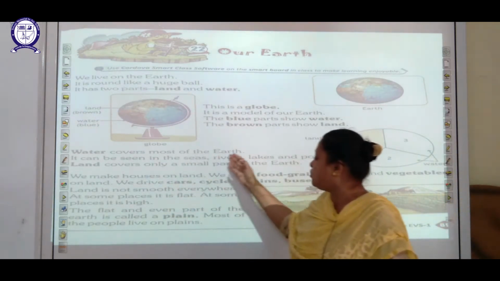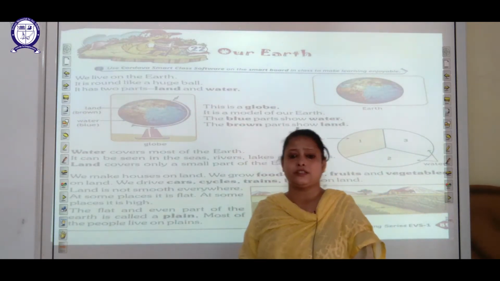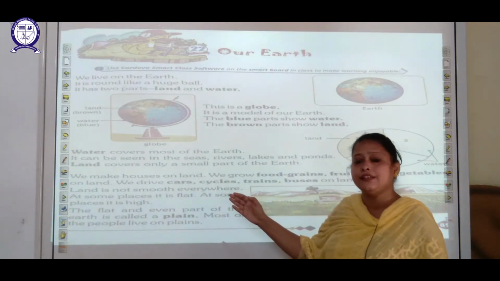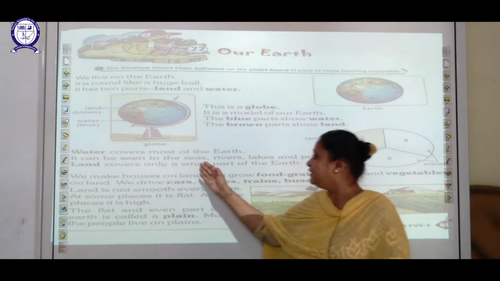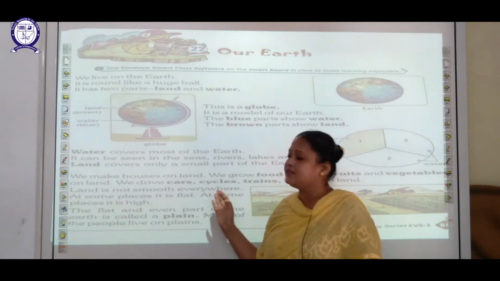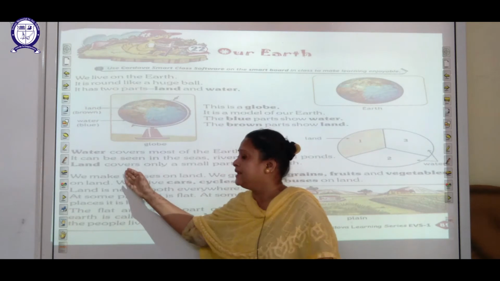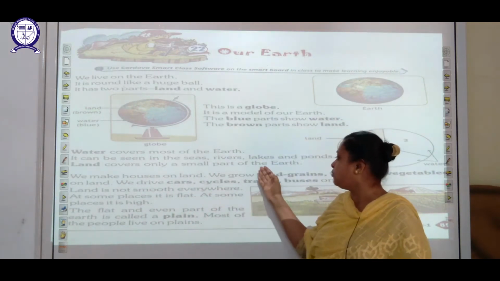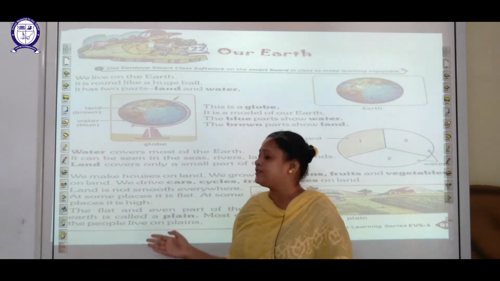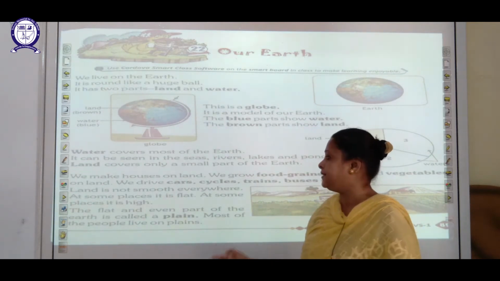Water covers most of the earth. Do you know, students, most of the earth is covered by water. Where can you see the water? It can be seen in the seas, rivers, lakes and ponds. Land covers only a small part of the earth. Most of it is covered with water and only a small part with land.